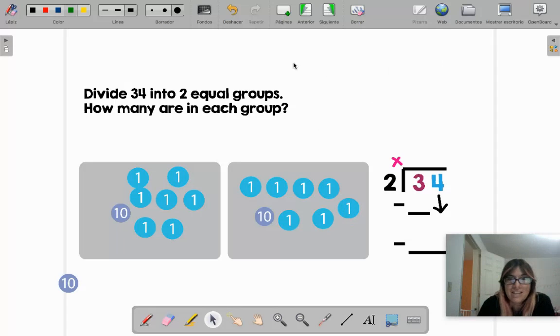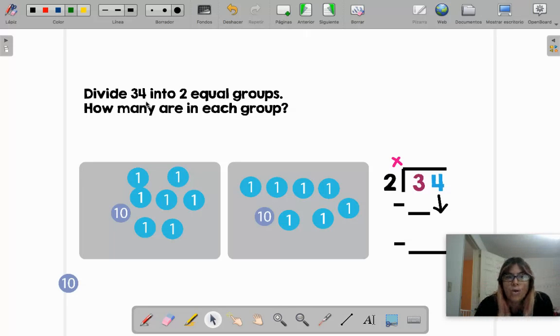So I have 34 here and I divide them into 2 groups. How many are in each group? That's the question. We have 10, 11, 12, 13, 14, 15, 16, 17 in each group. Now, this is even, or do I have 1 outside? No. All of them could go exactly into the group.